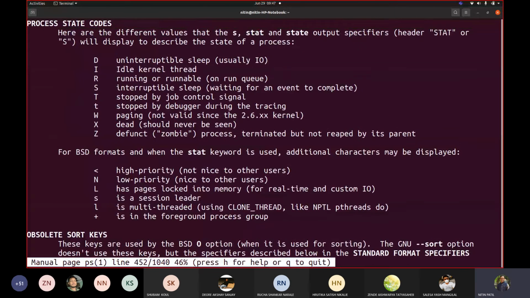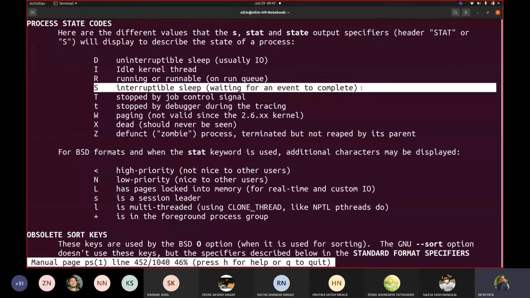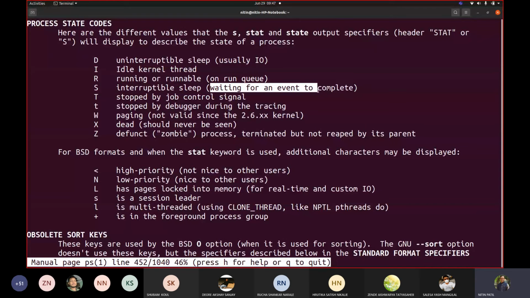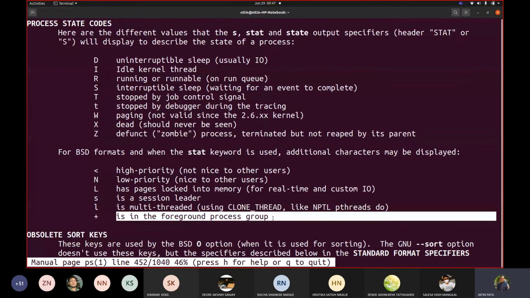What is capital S? Waiting for event to complete. And plus means it is in foreground process. It is not in background. It is in foreground process. Now background, foreground, I will let you know what exactly they are.